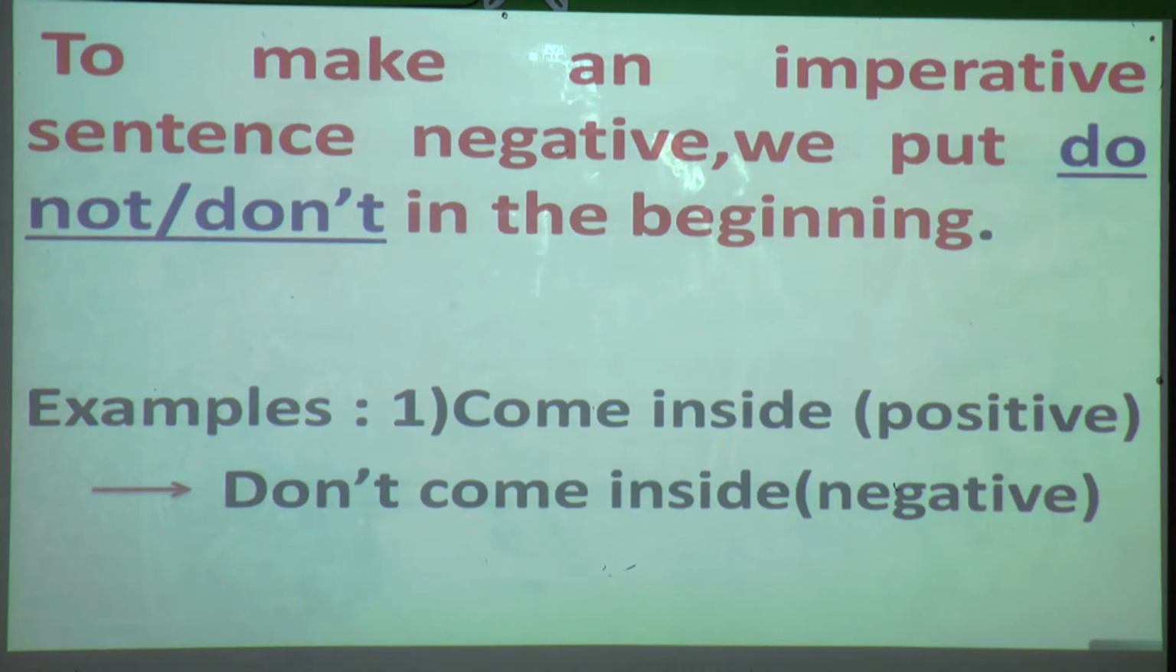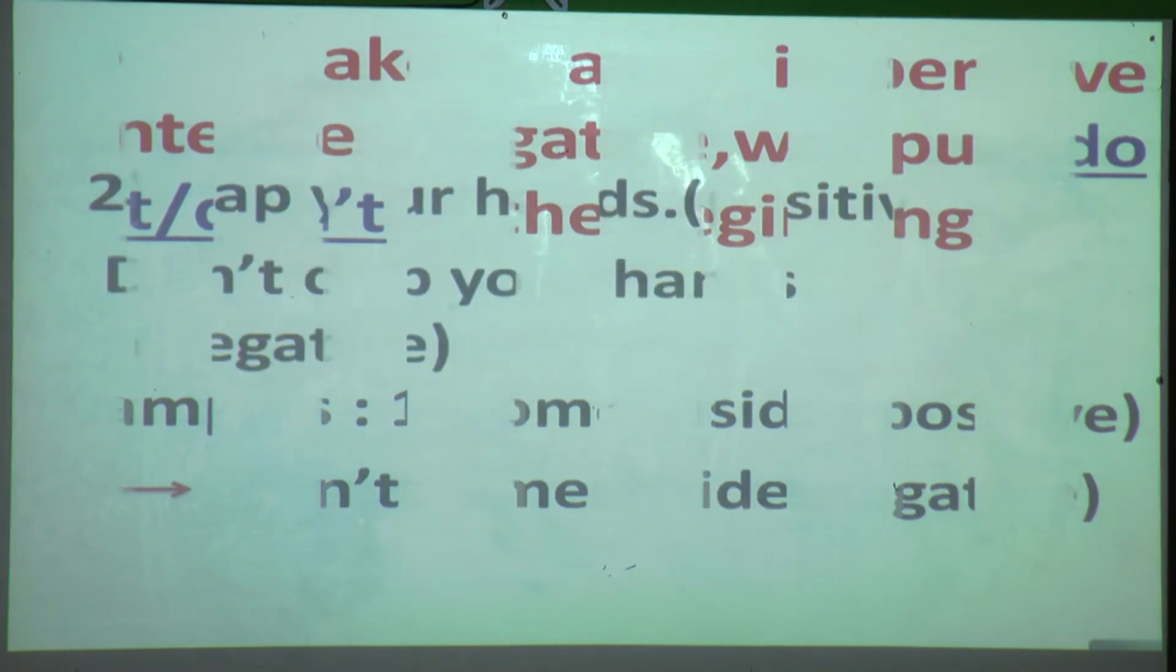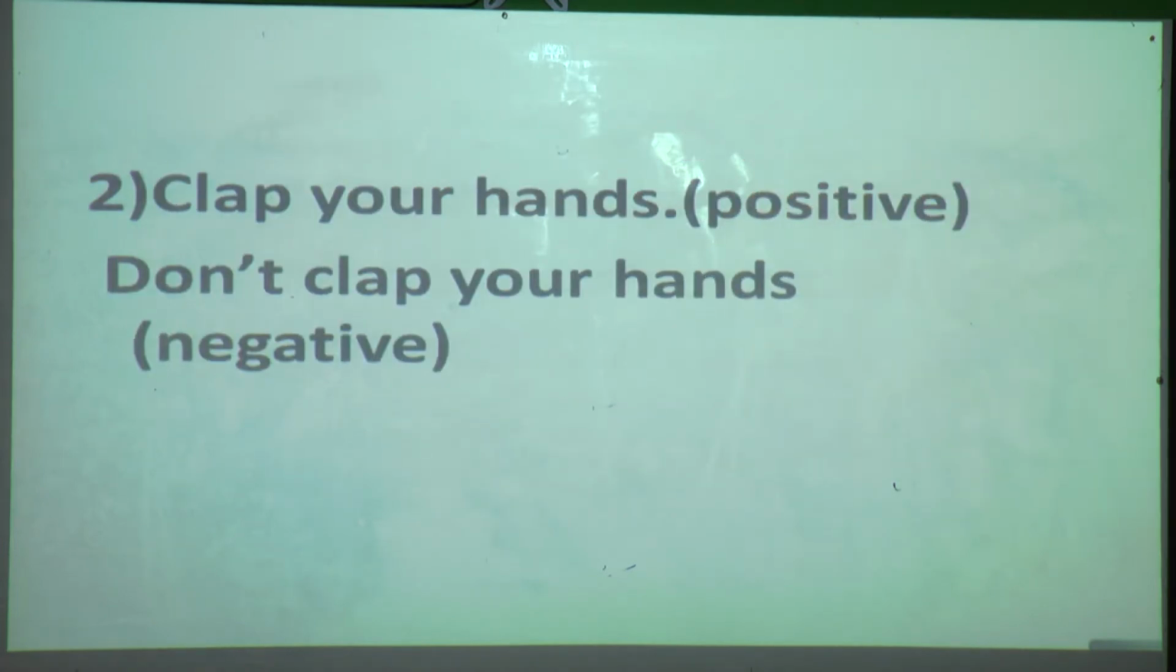Still, to make it clear, I'll show you one more example. Clap your hands. Now, clap your hands is a positive sentence. So if I want to say that you should not clap, I will make it negative. How will I make it negative? I will put do not or don't before that imperative sentence, and thus it will become a negative sentence. So what is the answer? Don't clap your hands.